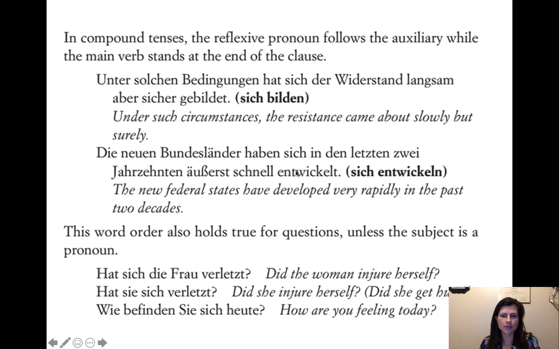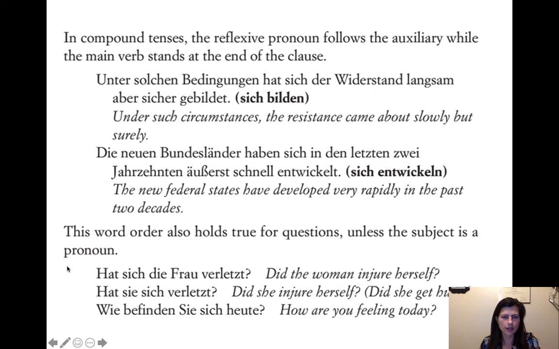So we have our past participle at the end as usual, and so it just shows that this reflexive pronoun is just following the conjugated helping verb, as you might expect. This word order also holds true for questions, unless the subject is a pronoun. Yeah, this is where it gets a little tricky. This is where you might wonder. This is where the reflexive has a little more of a unique word order.